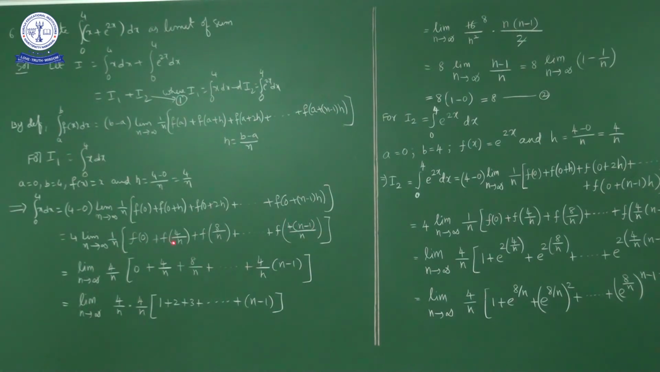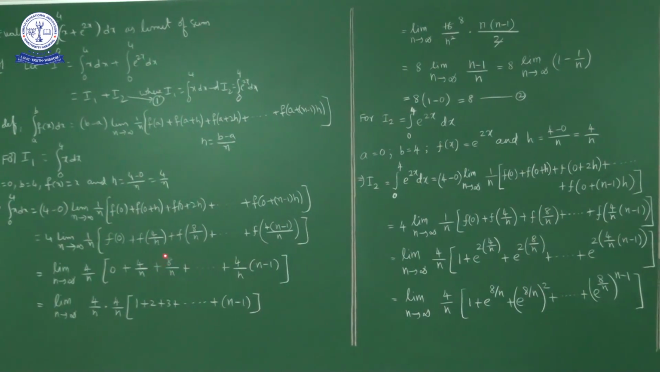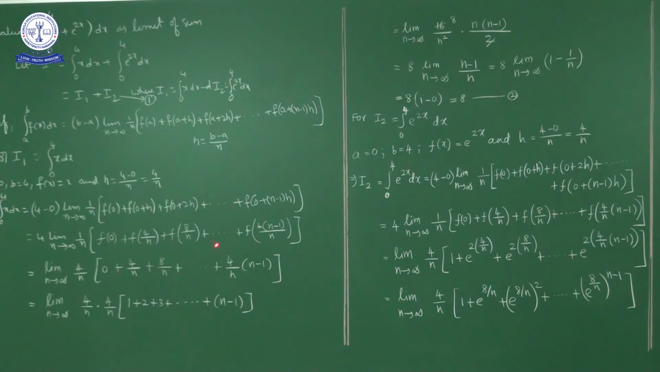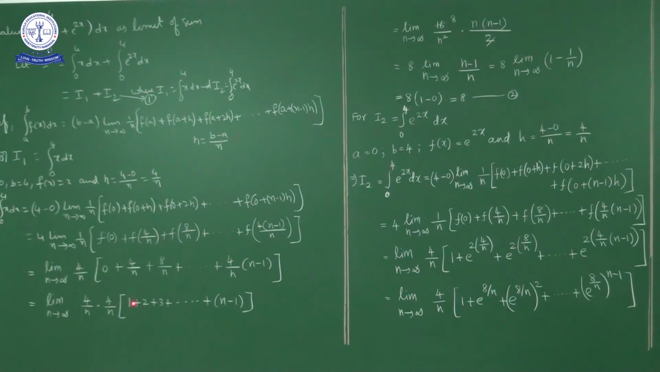Okay, so what is the function? The function is f(x) equal to x. So f(0) is 0, f(4/n) is 4/n, f(8/n) is 8/n, and so on up to f(4(n−1)/n), which is 4(n−1)/n. Now here 4 times 1/n is nothing but 4/n. Each and every term is a multiple of 4/n, so I'll write 4/n outside. So 4/n times [1, 2, 3, and so on up to n−1]. Now this is the sum of the first n−1 natural numbers, that is n(n−1)/2.